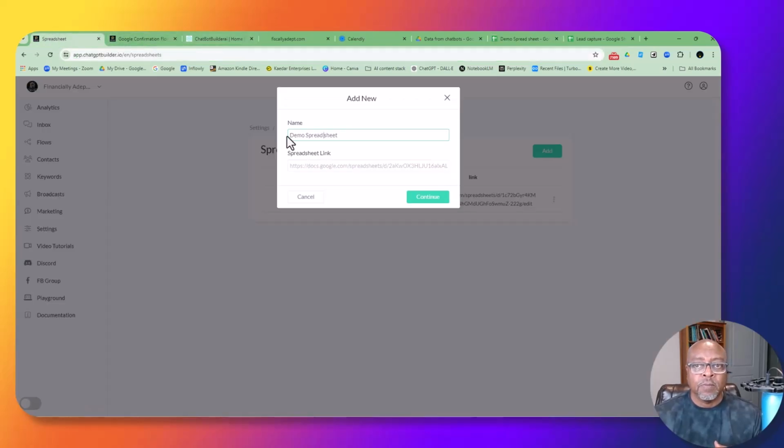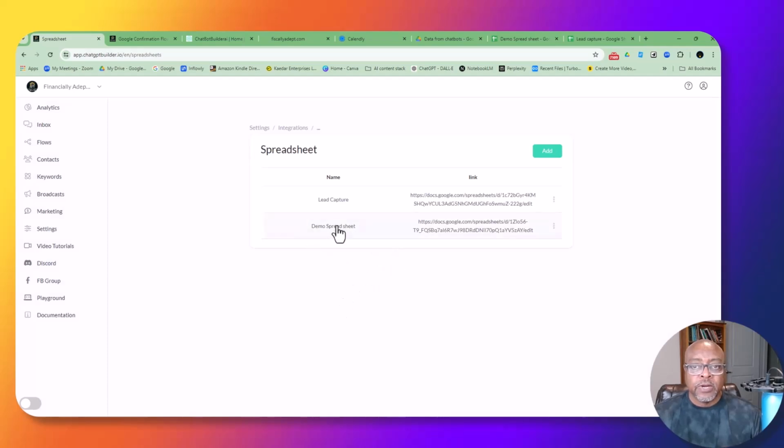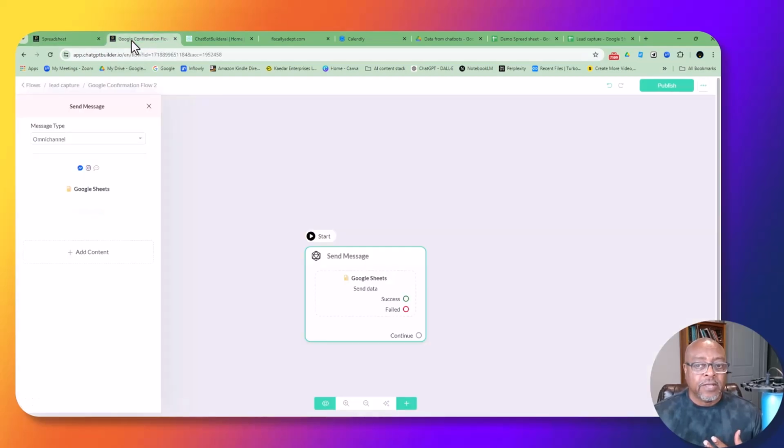Wait a minute, where am I? So now I can put that spreadsheet link here. All right, and continue. So now I've got demo spreadsheet here, so that sheet is now connected to our system, to the Chatbot Builder AI system. But now I've got to get them to talk to each other. Right now, neither one of them knows anything about each other. So the first part in building out this Google confirmation demo is that I've got to get Google Sheets and the AI to talk to each other.